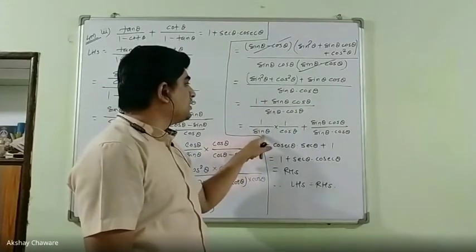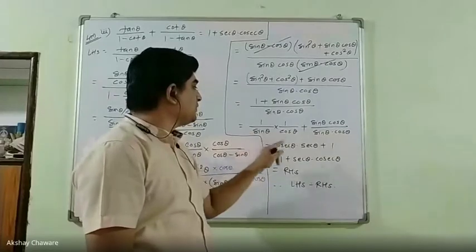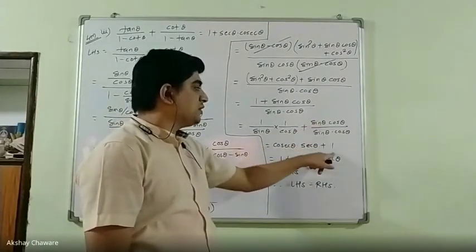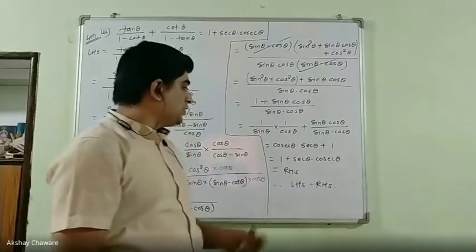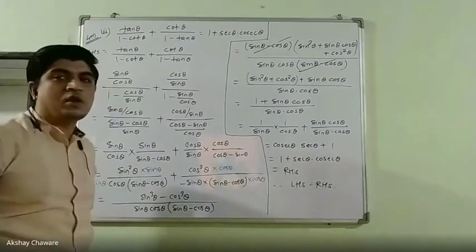So 1 upon sine theta cos theta plus sine theta cos theta upon sine theta into cos theta, right? And then 1 upon sine cosec, 1 upon cos sec cancel. So the answer will be 1 plus sec theta into cosec theta, that is equal to RHS.